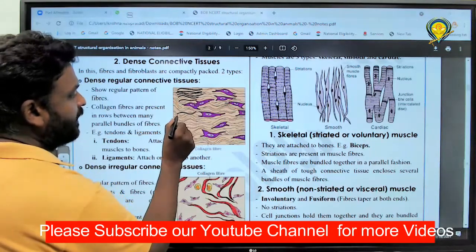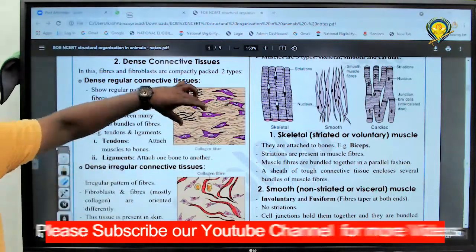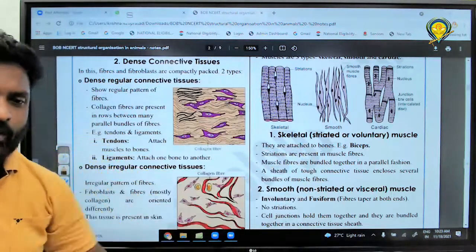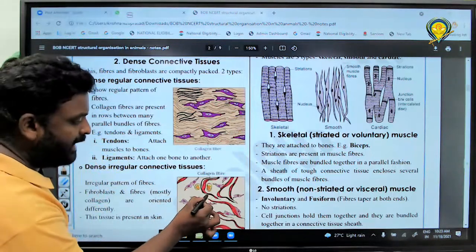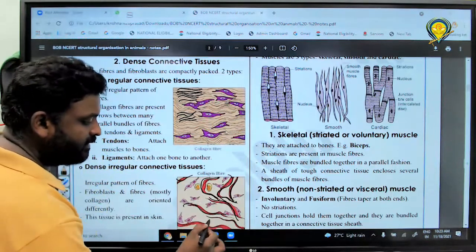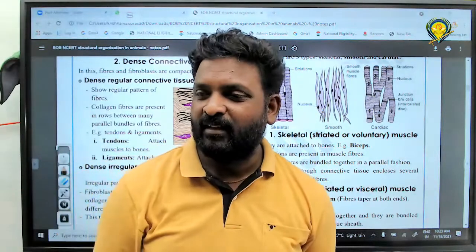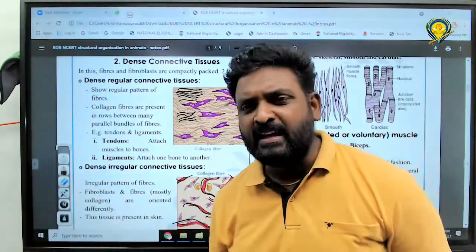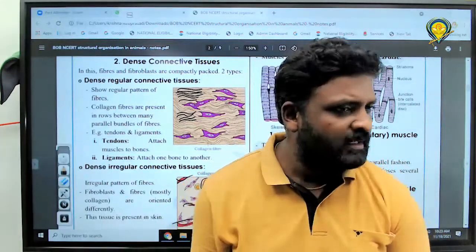It is called dense regular. Right, all of you? The arrangement of fibers is regular, hence it is called dense regular connective tissue. Next, the arrangement of collagen fibers is irregular. You can see it here, randomly distributed, nothing but scattered. It is called dense irregular, based on the arrangement of the matrix. Please write it. First one.